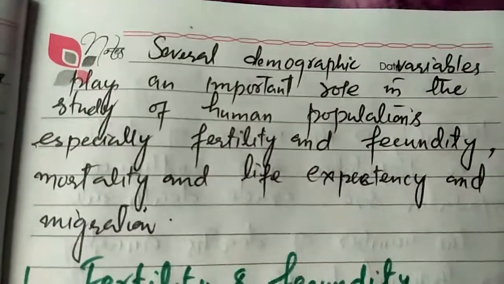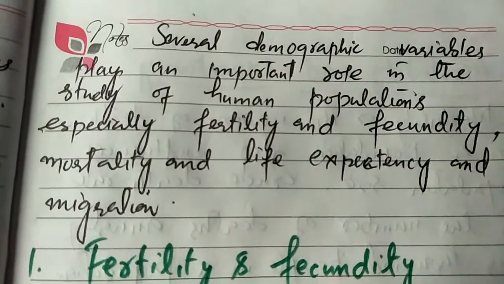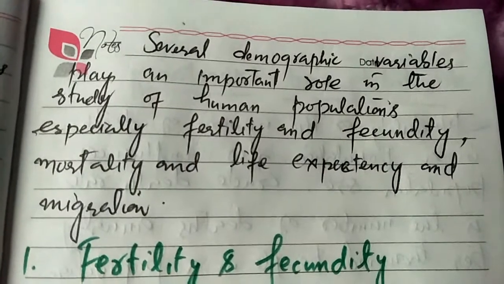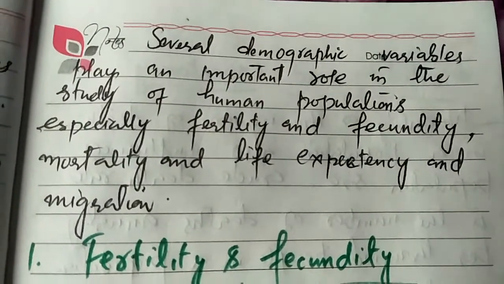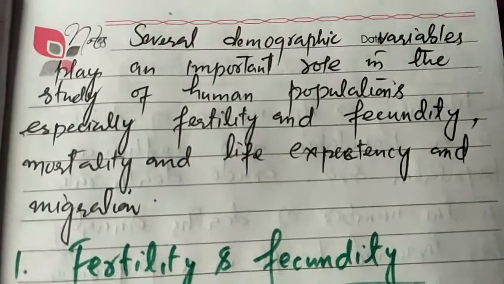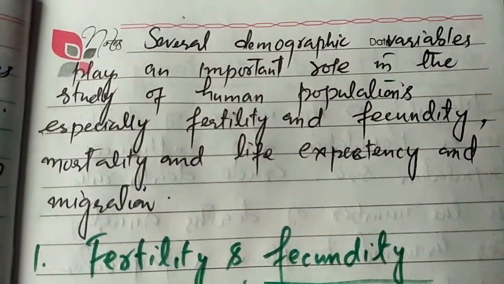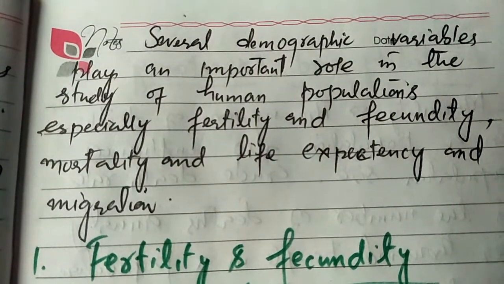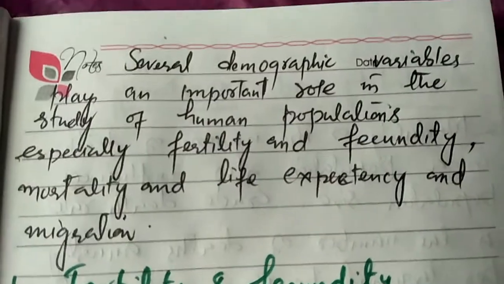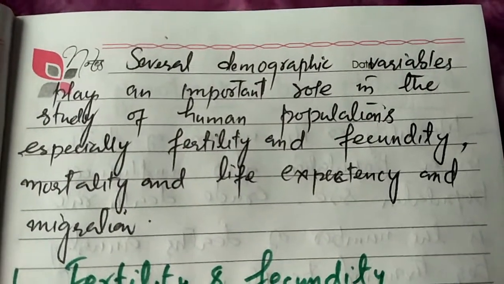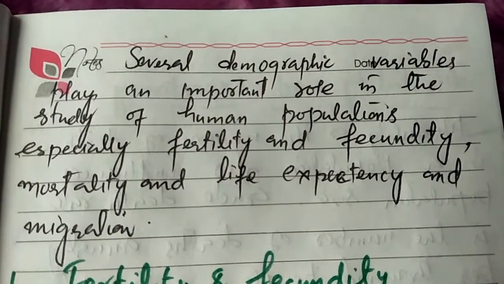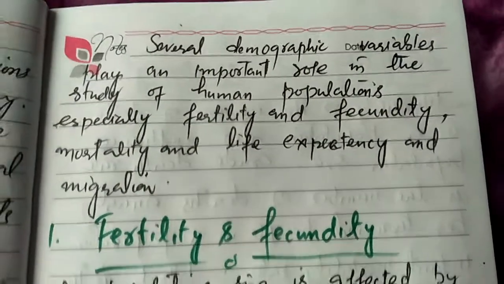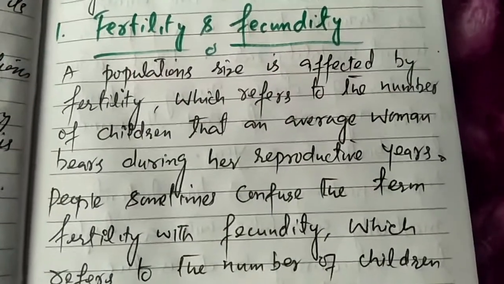Several demographic variables play an important role in the study of human populations, especially fertility and fecundity, mortality and life expectancy, and migration. Dear students, the things which I mentioned here, fertility, mortality, migration, play an important role in the size of the population, or they affect the population. We can say these are the variables of the demography. Let us discuss each one by one.